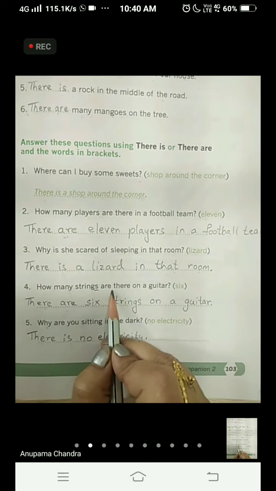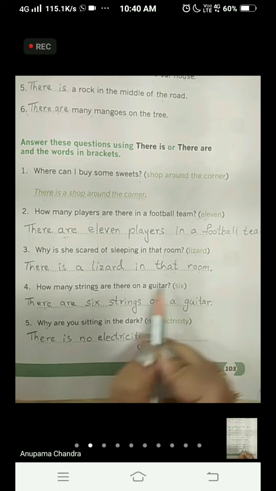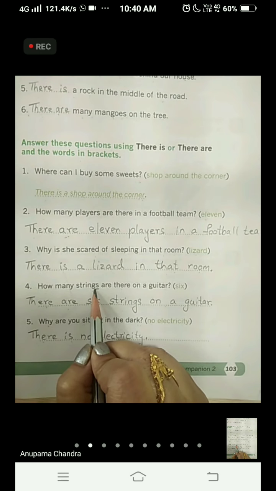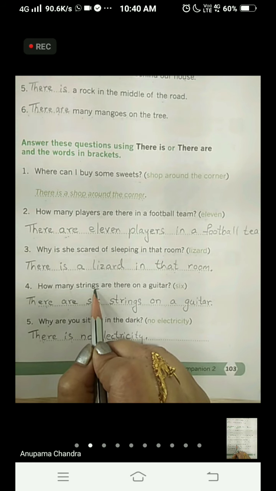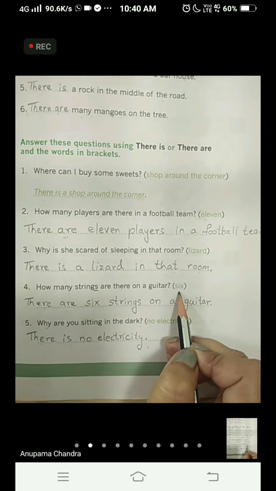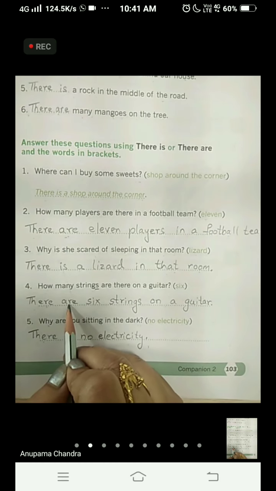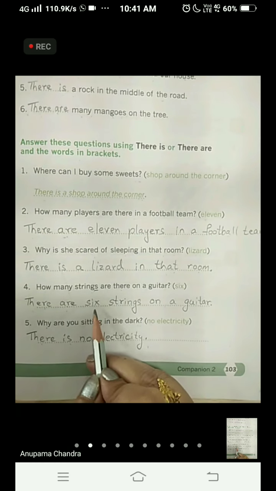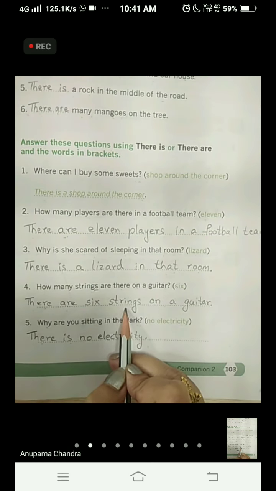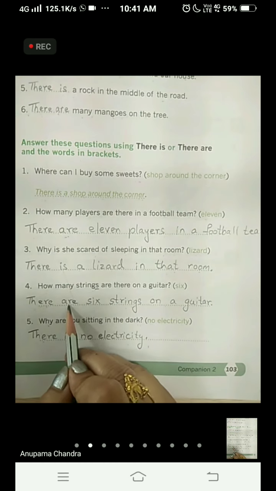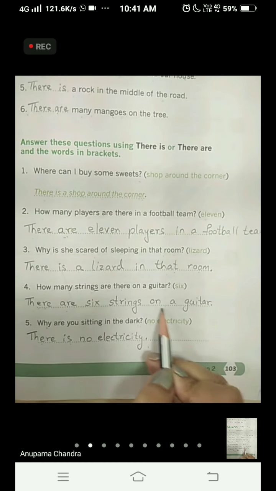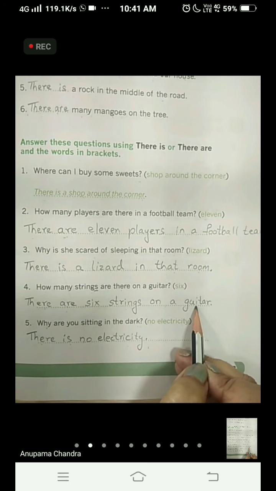How many strings are there on a guitar? Now in the question itself, strings is written. That shows that we are talking about more than one string. And in the bracket it is written 6, and 6 number is more than 1. So we are going to use there are. There are 6 strings on a guitar.